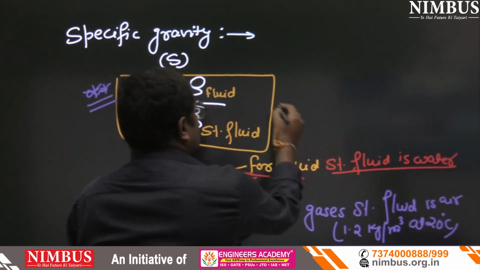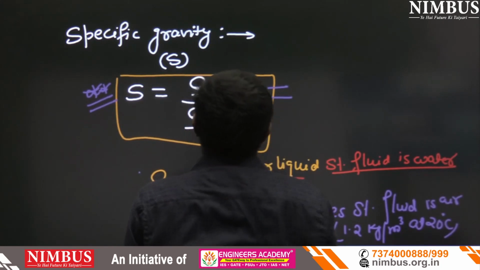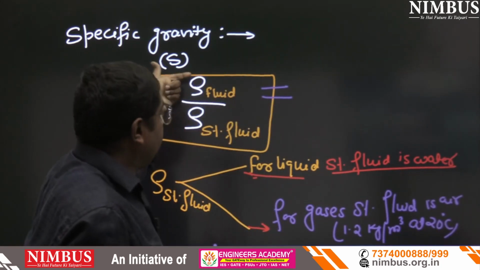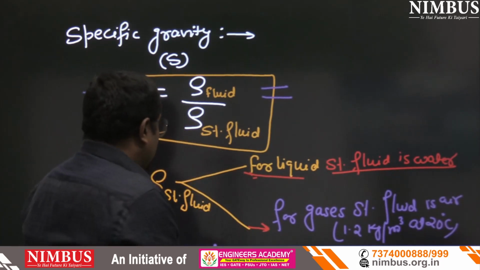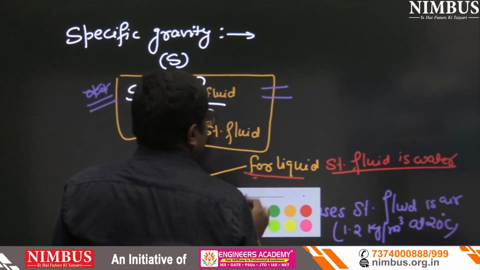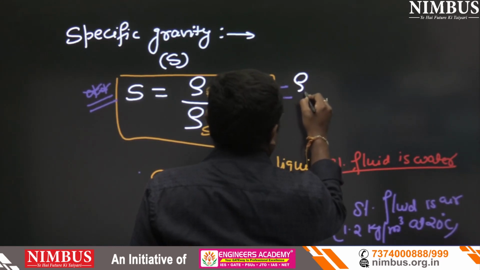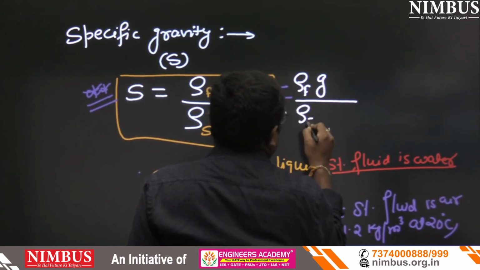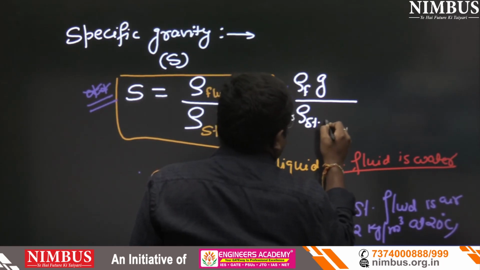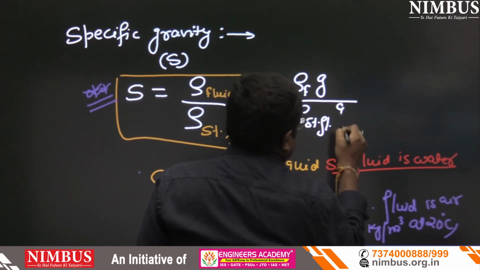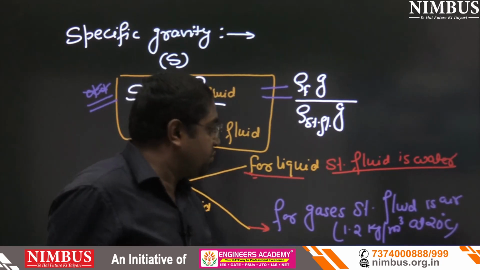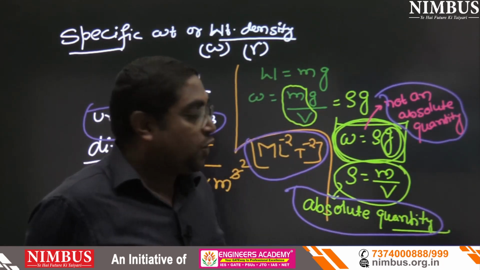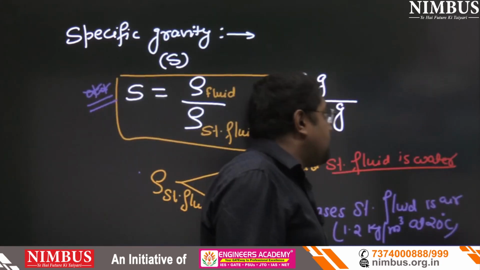Now, I am going to multiply with g on both sides, on numerator and denominator both. So we can write rho fluid into g upon rho standard fluid into g. You can see the previous slide, rho into g equals specific weight.